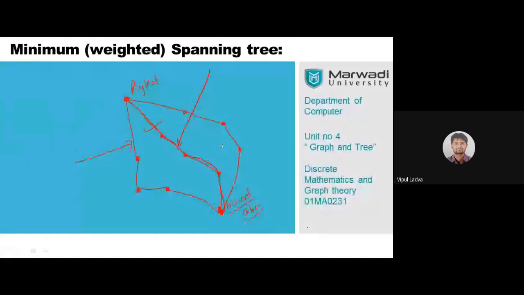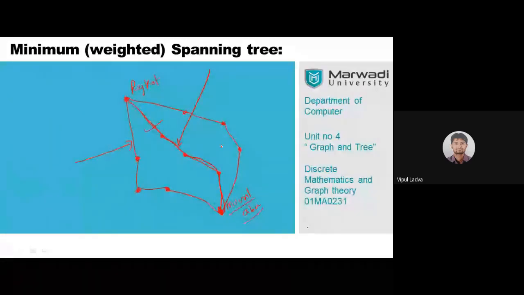With the matrix, we may go for lots of different stuff. We may go for its inverse, its transpose, and multiplication, addition, product. We have so many different algebras for matrices, and it will be very, very applicable in each and every field. So this is actually the aim of this particular paper, DMGT, Discrete Maths and Graph Theory. The syllabus is divided into 2 parts: Graph Theory with 3 units and Discrete Maths with 3 units. First we are covering the graphs, and then we'll be dealing with the discrete maths.